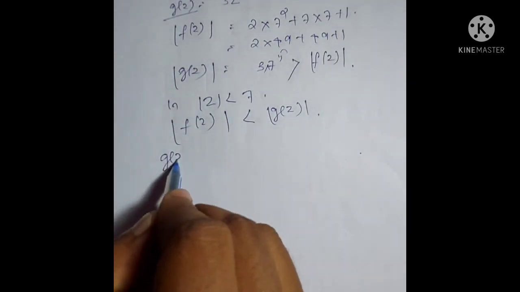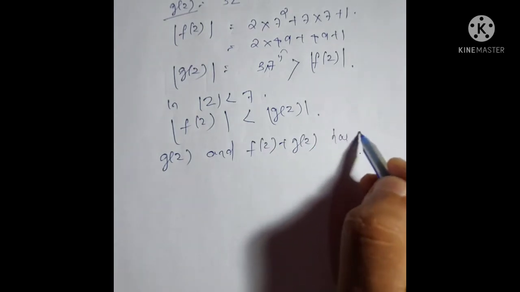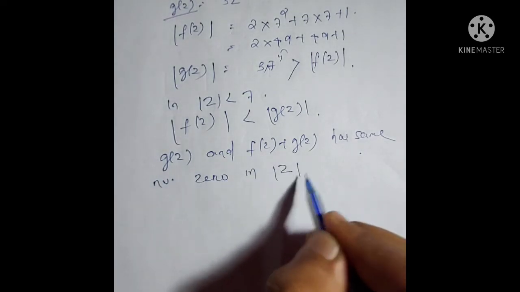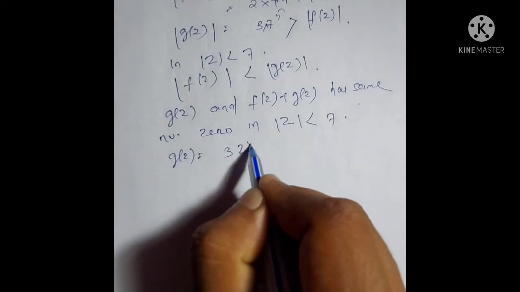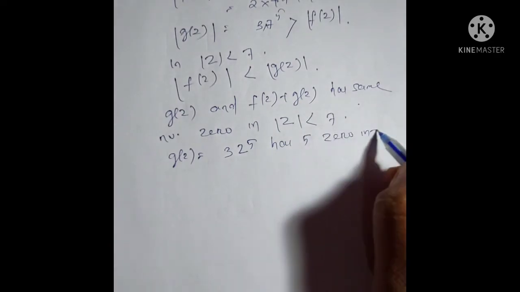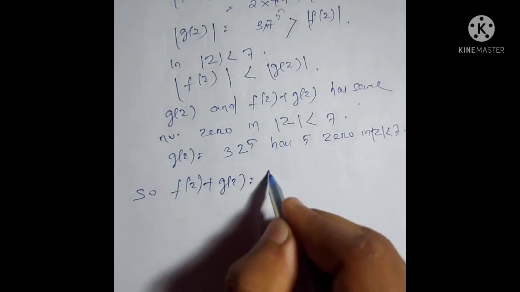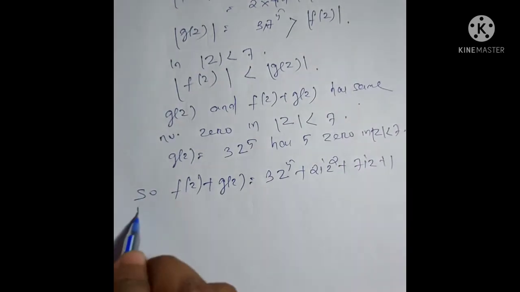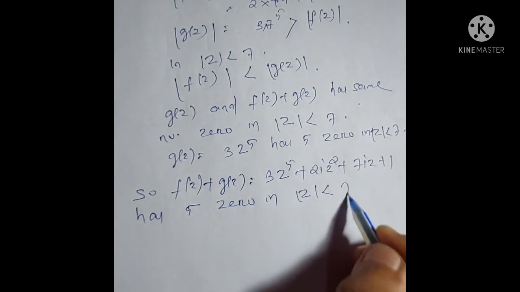So by Rouché's theorem, g(z) and f(z) + g(z) have the same number of zeros in the closed contour |z| < 7. Now clearly g(z) = 3z^5 has 5 zeros in |z| < 7. So f(z) + g(z), equal to 3z^5 + 2iz^2 + 7iz + 1, has 5 zeros in the contour |z| < 7.